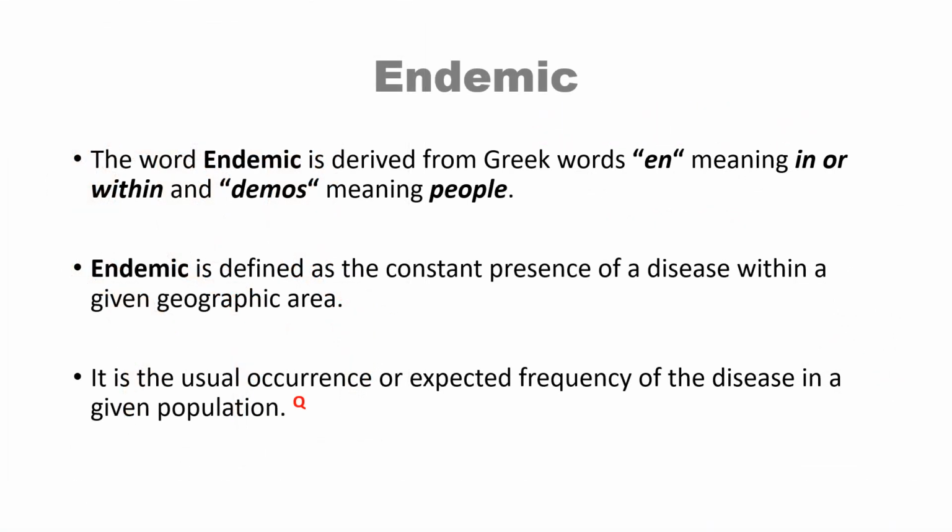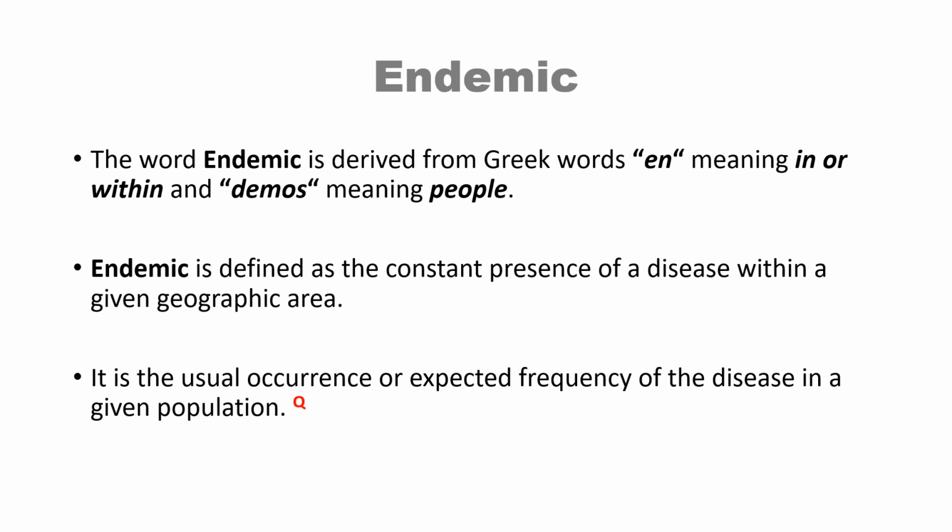So, now let's start with the etymology of the word endemic. The word endemic finds its roots in Greek words en, meaning in or within, and demos, meaning people. The definition of endemic is a very important PG topic, as well as it comes as MCQs in MBBS exams. So, what is it? Endemic is defined as the constant presence of a disease within a given geographic area.